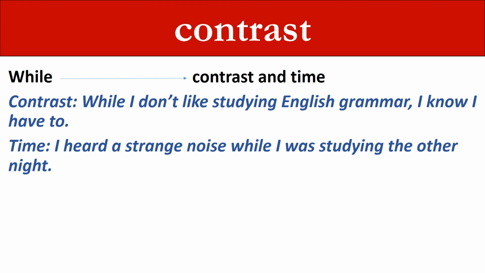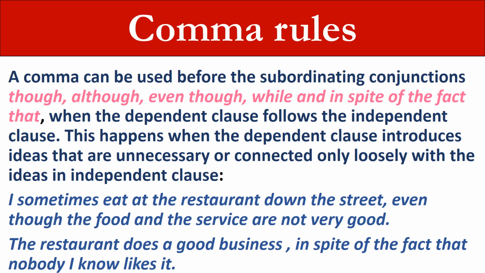For example, contrast: While I don't like studying English grammar, I know I have to. Time: I heard a strange noise while I was studying the other night. Comma rules. A comma can be used before the subordinating conjunctions though, although, even though, while and in spite of the fact that, when the dependent clause follows the independent clause.